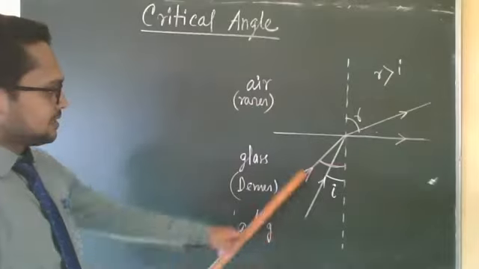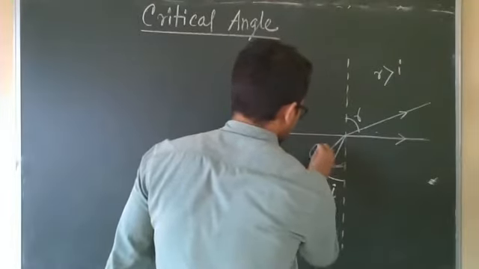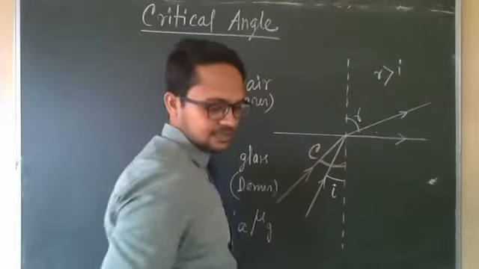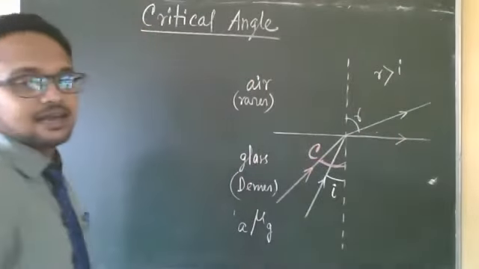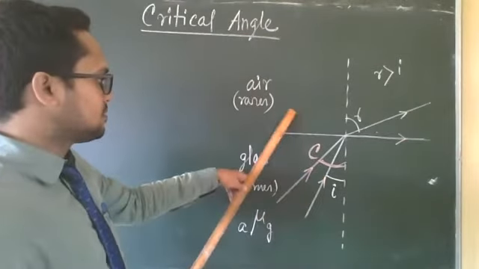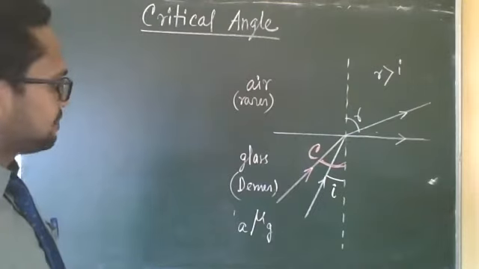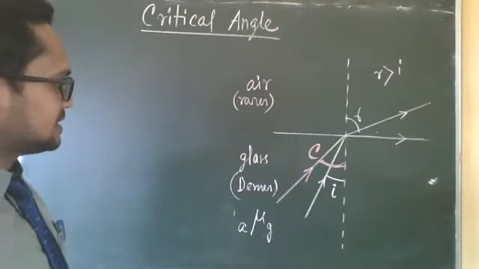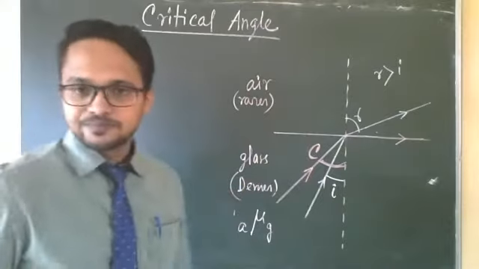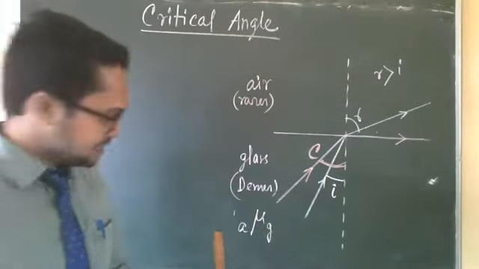Then this particular angle is denoted by C. This particular angle is known as the critical angle in the denser medium for these two pair of mediums, because the critical angle will depend on a quantity which changes if we change the medium. So how will you define the critical angle? It is also written in your book.